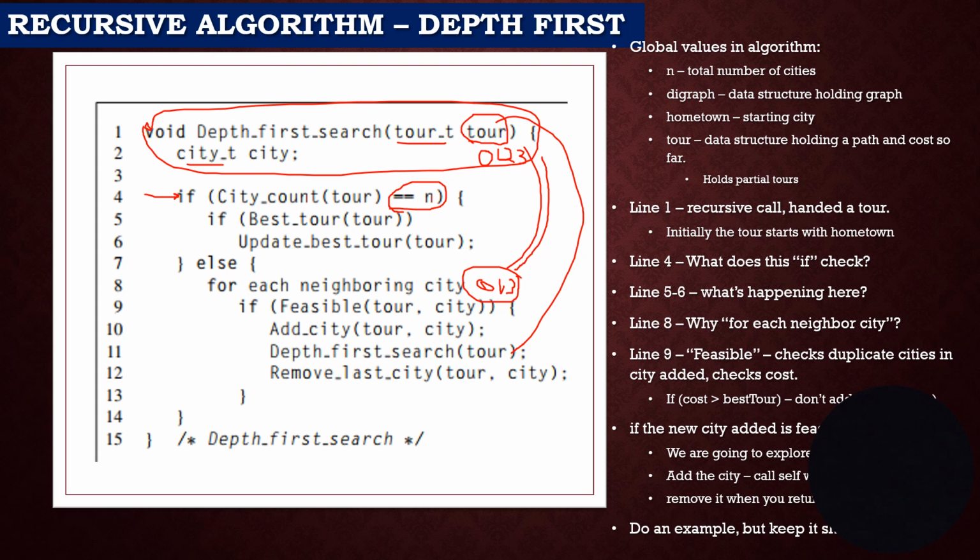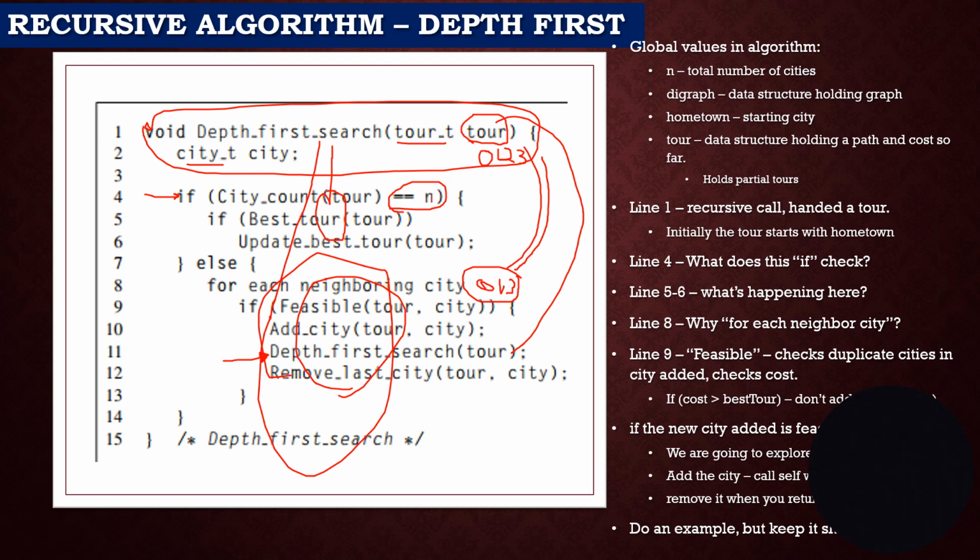If you have any questions about how this works, I encourage you to get out a piece of paper and just follow the steps. Note that you're calling yourself here and passing the tour with the cities you visited. Whenever you come in with 4 cities, you're going to run this part. Whenever you come in with less than 4, you're going to run this part and call yourself recursively. All right, so hopefully that helps.